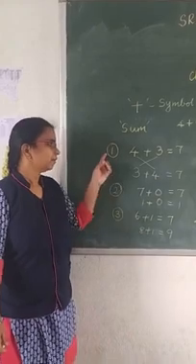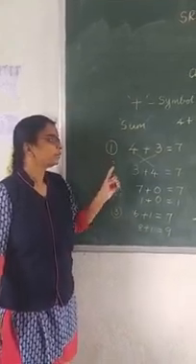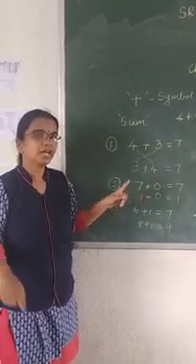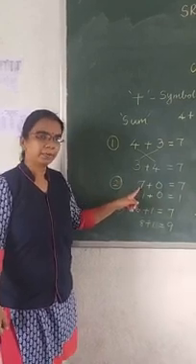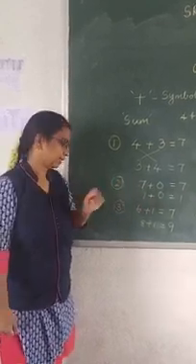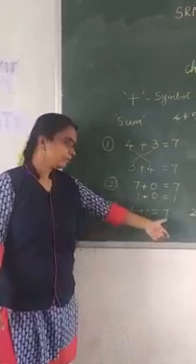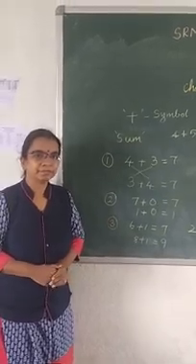Okay. So please repeat the points. First point, when you change the order of the numbers while adding, it does not change the answer. And second point, 0 added with any number, you will get the same number as the answer. Third point, any number added with 1, you will get the next number as the answer. Okay.